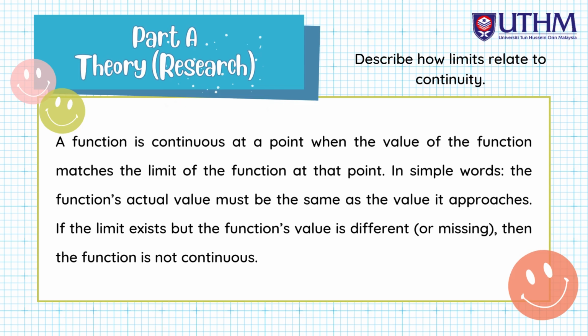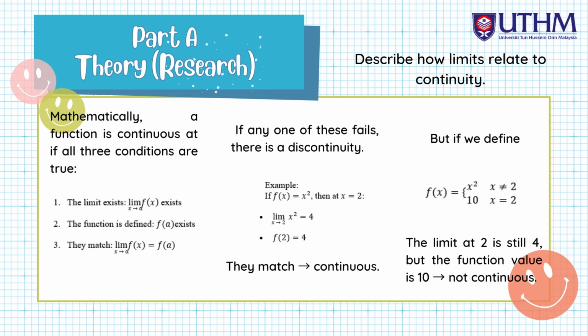A function is continuous at a point when the value of the function matches the limit of the function at that point. In simple words, the function's actual value must be the same as the value it approaches. If the limit exists but the function value is different or missing, then the function is not continuous.